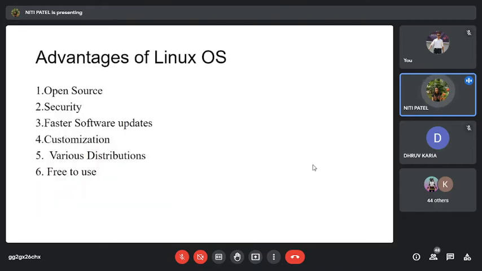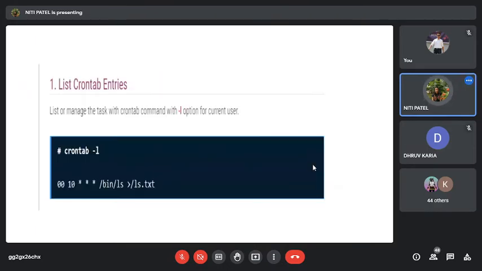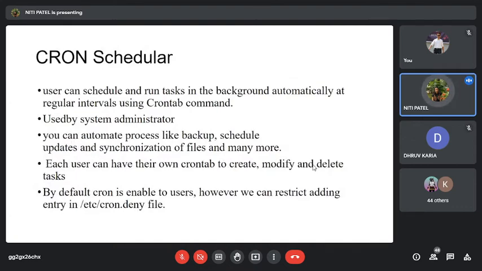Okay. So now let us see today what this cron scheduler is. The user can use this scheduler to schedule and run their tasks in the background automatically at regular intervals of time. We have seen that the Linux operating system is a multi-user, multitasking system where multiple tasks are performed, and whenever multitasking is used, we have foreground processing and background processing. Whichever application you are working on is foreground, and whatever is running behind it is background.